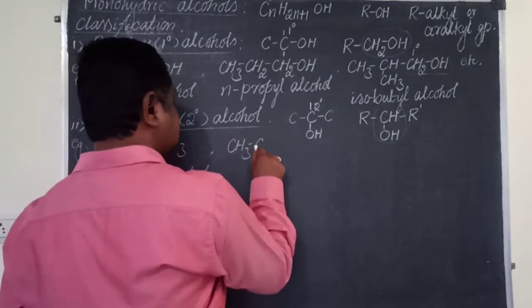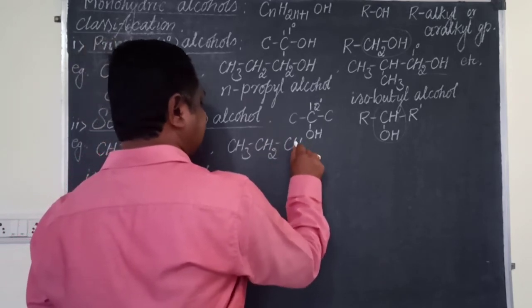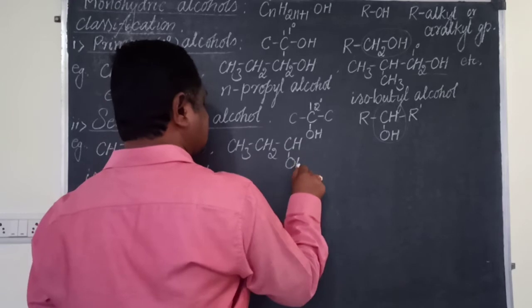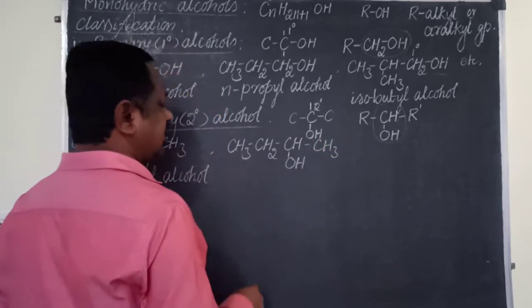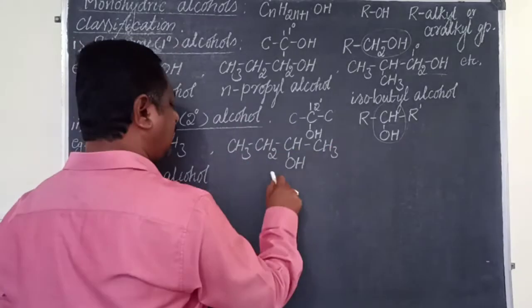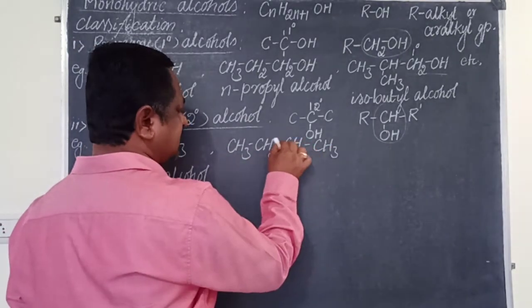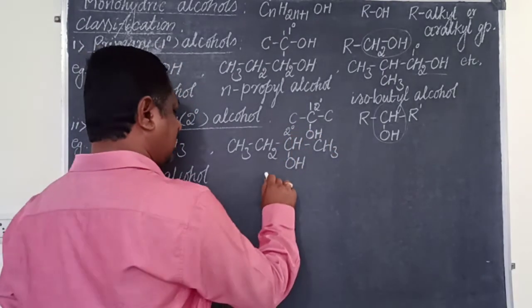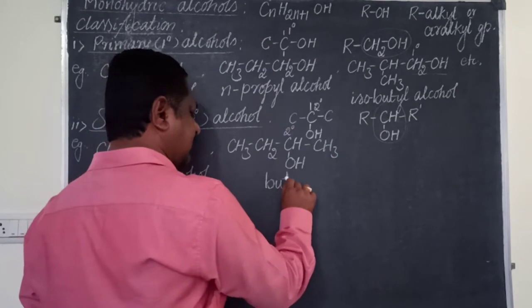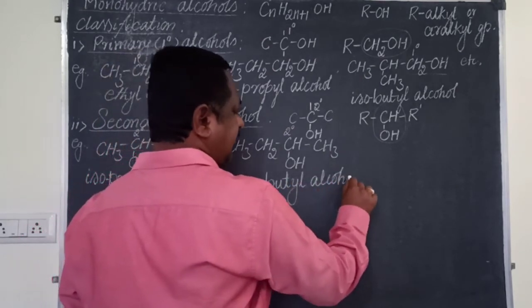CH3, CH2, CHOH, CH3. What is its name? Due to 4 carbon, is it a secondary alcohol? OH is attached to a carbon. This carbon is attached to 2 other carbon. ಹಾಗಾಗಿ it is secondary. Due to 4 carbon atoms, butyl alcohol. Right?